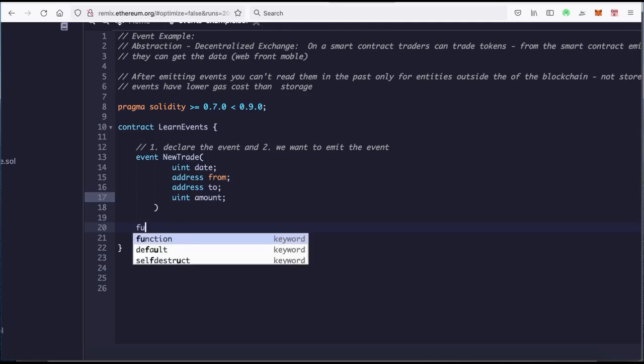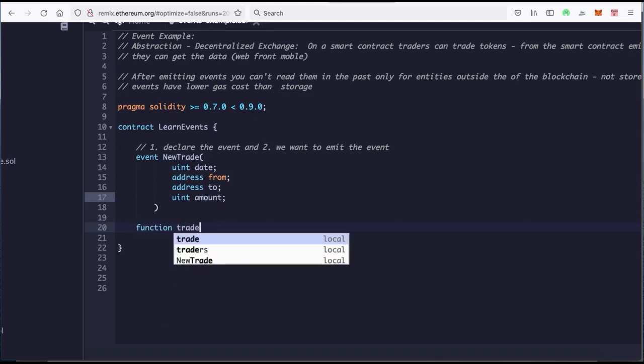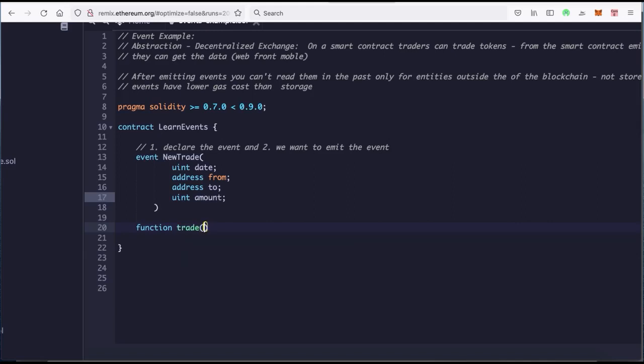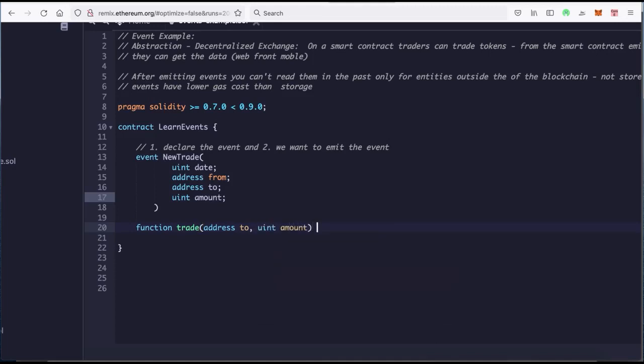So what we want to do is create a function, and let's say this is our trade function. What would our trade function take as arguments? Well, we would put an address to, because it's a trade. And then what else do we want to say? Well, the amount, so uint amount. And since it's a trade, it doesn't have to be public. We're going to make it external.